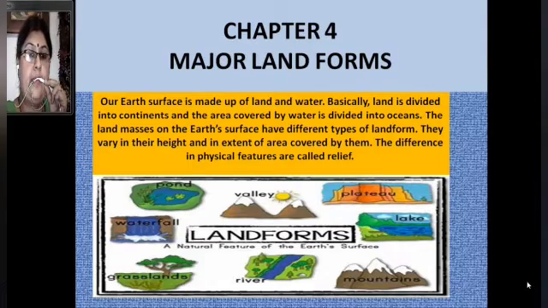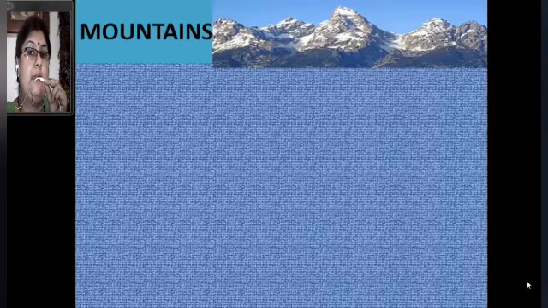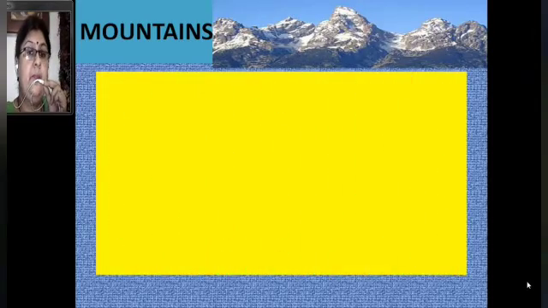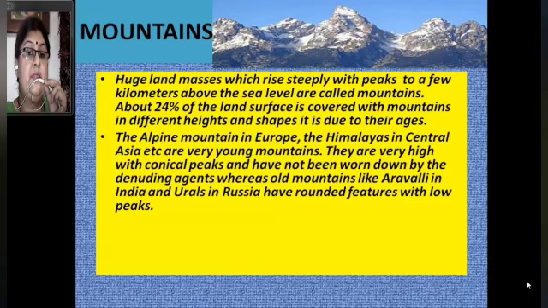Our first topic is mountains. How do mountains look? As you can see in this picture, mountains are masses which rise steeply with peaks a few kilometers above the sea level. About 24% of the land surface is covered with mountains. They are different in heights and shapes because they are different in ages. It is due to their ages.